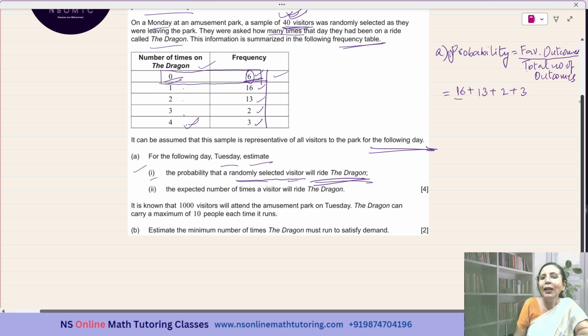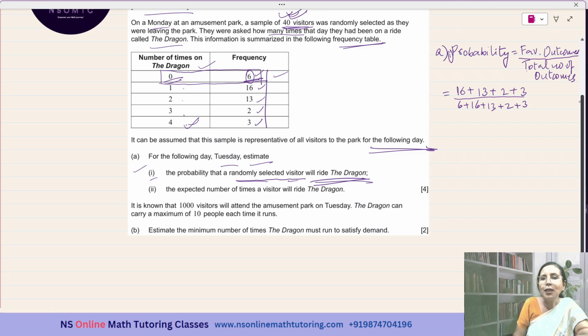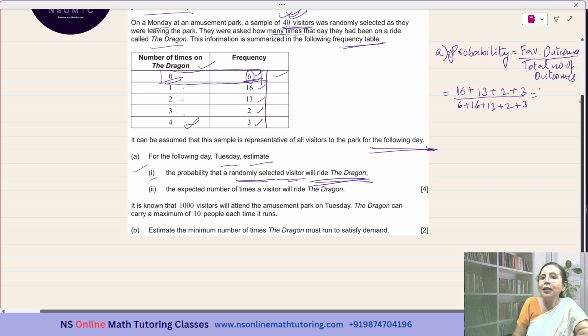And divided by total number of outcomes, 6 plus 16 plus 13 plus 2 plus 3. The numerator is 34. To that, we are adding the 6 to get 40 in the denominator. So this is 34 over 40, or you can write this as 17 over 20. So this is the answer for the subpart I.